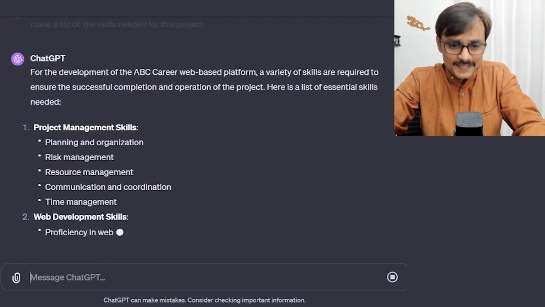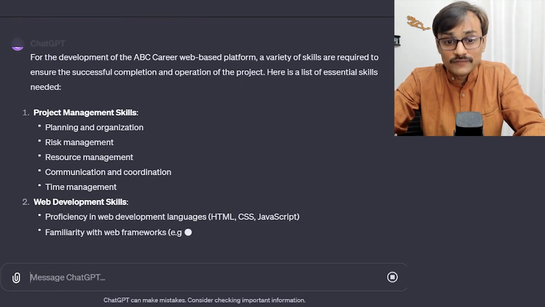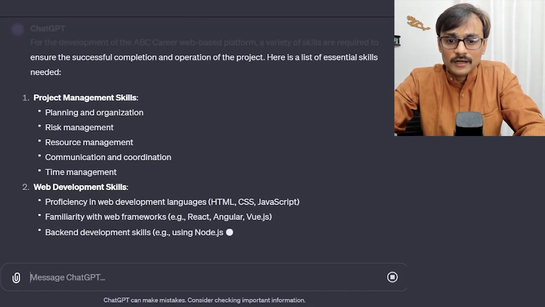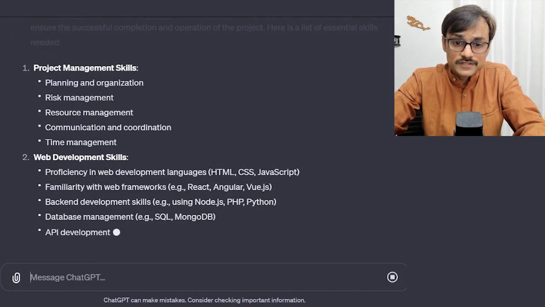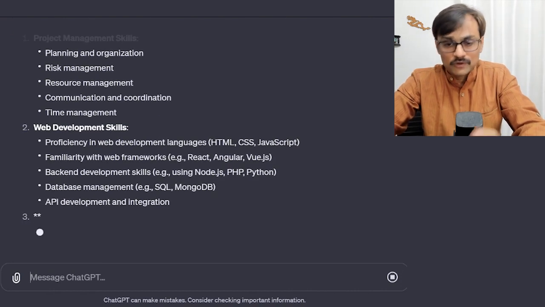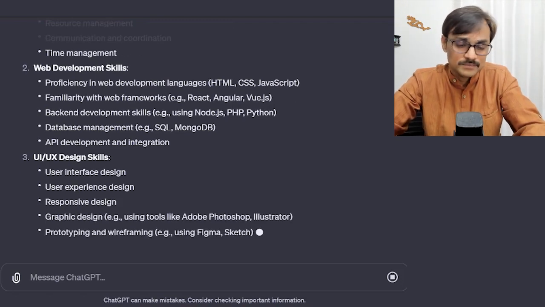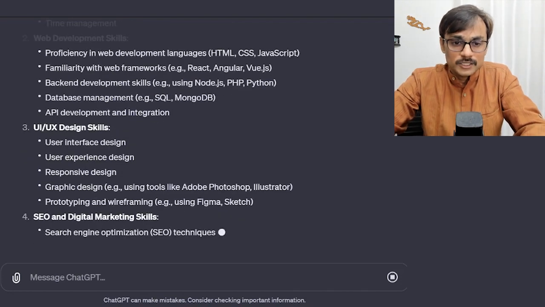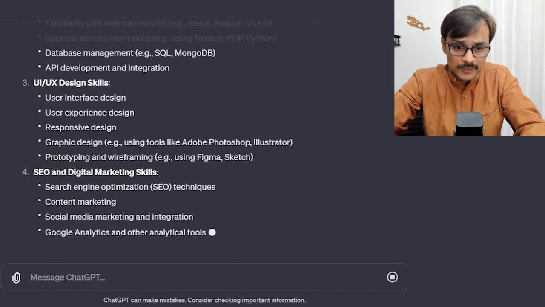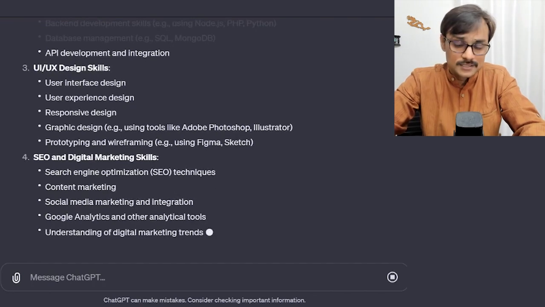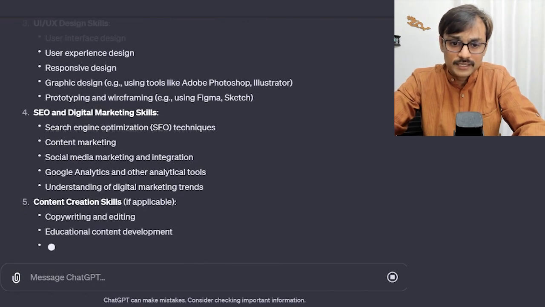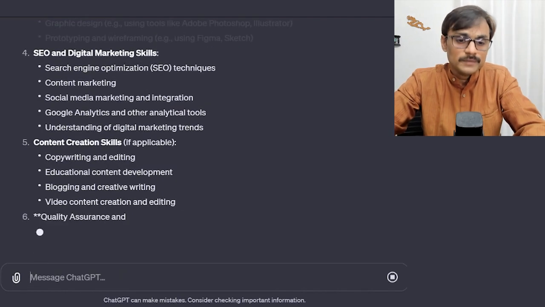Project management skills, I understand that's a little generic. Web development skills, okay. HTML, CSS, JavaScript, some amount of web development skills. We need to figure out which will be needed, but yes, some input is coming. UI, UX design skills, okay. SEO and digital marketing skills, because there is a stress on making content discoverable.